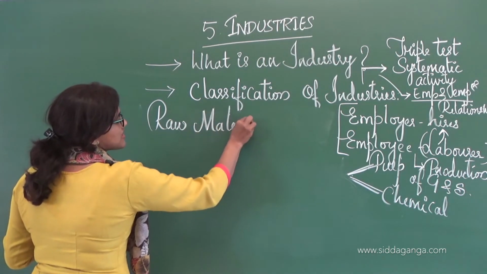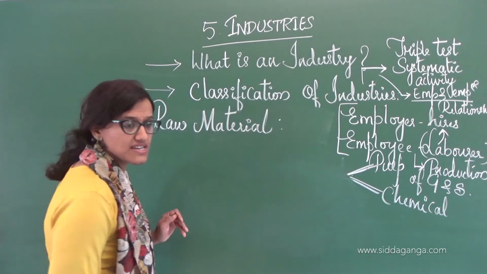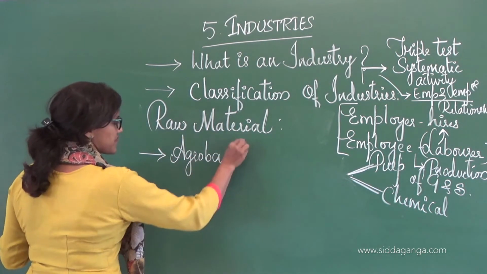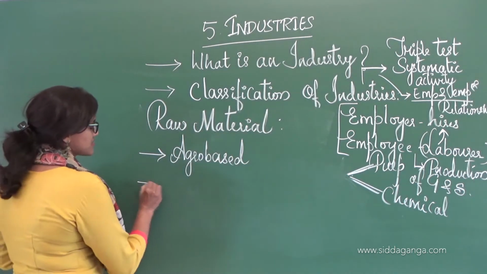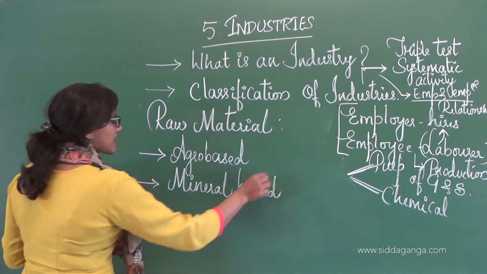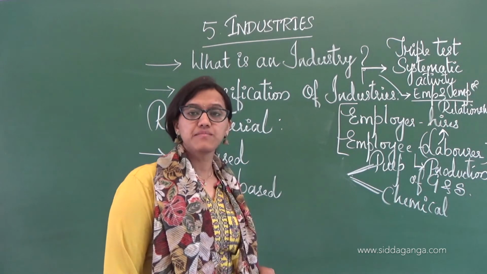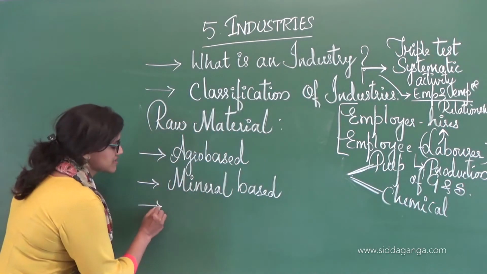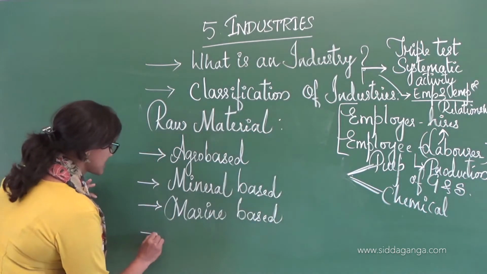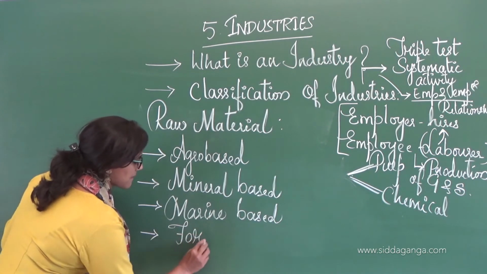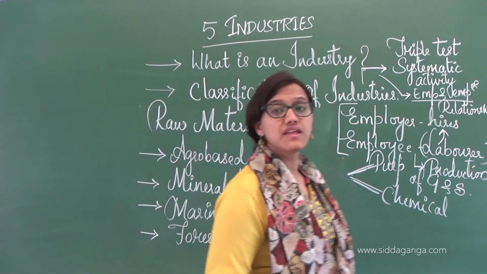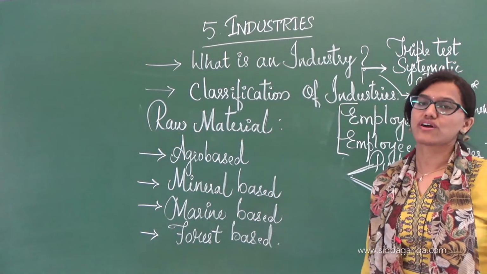On the basis of raw material, we classify the industry as agro-based industry, mineral-based industry, marine-based industry and forest-based industry.